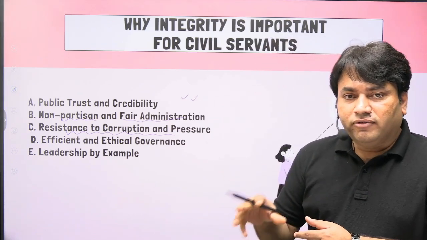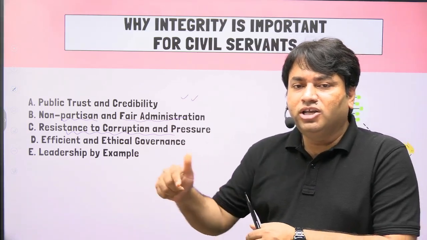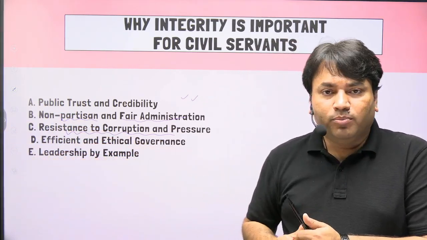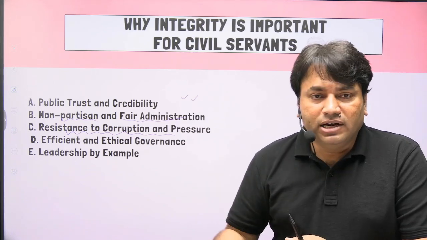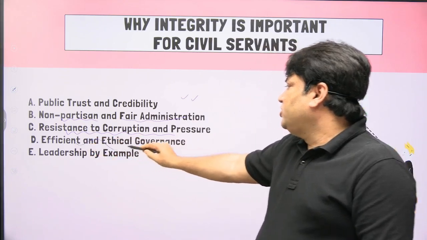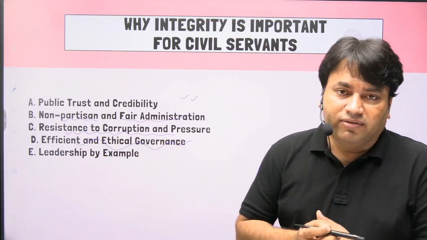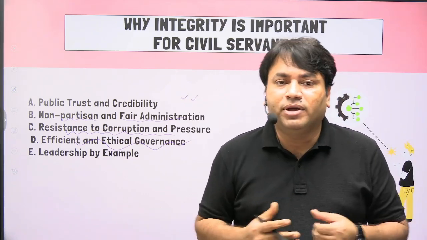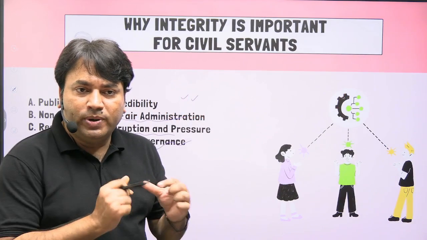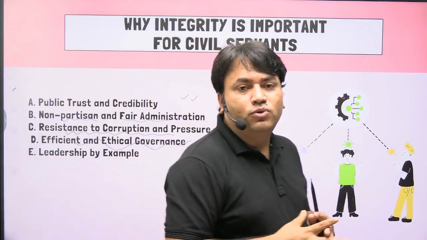The benefits of these schemes and policies will reach the actual target groups. That is an important part, and that is ethical governance. So this quality will help in promoting efficient and ethical governance. And ultimately what will happen? A civil servant with integrity will set a benchmark for the new civil servants.